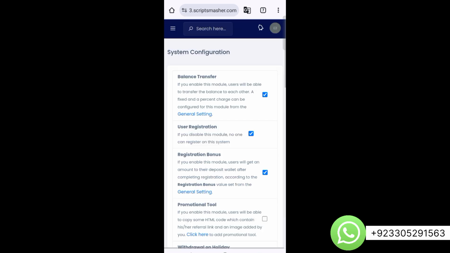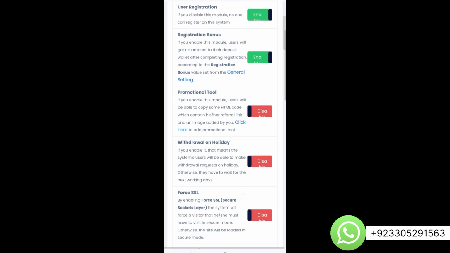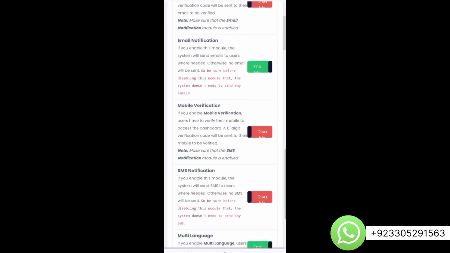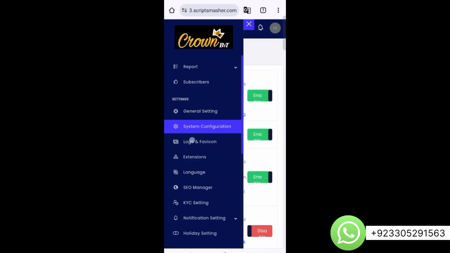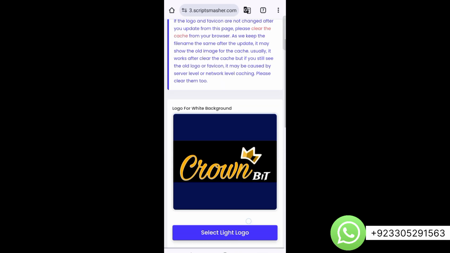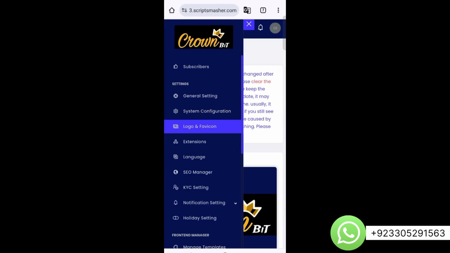Here from system configuration, you can turn on different settings like balance transfer, registration bonuses, email verification, mobile verifications. From here you can turn them on or off. And from logo and favicon, you can change the logo of this website. Just select the logo and you can upload your own logo of your business.